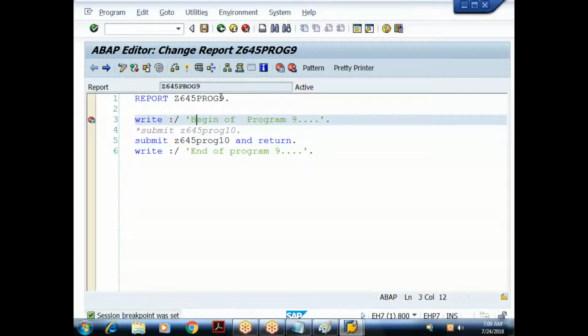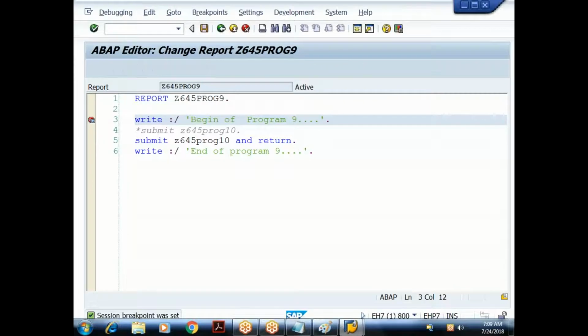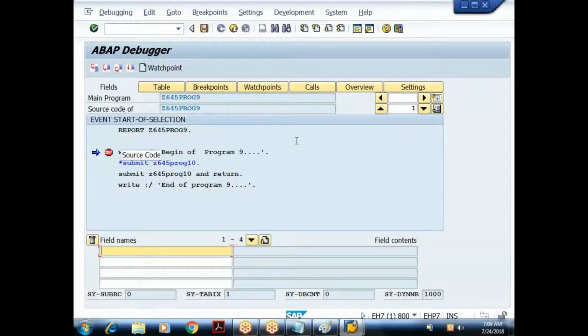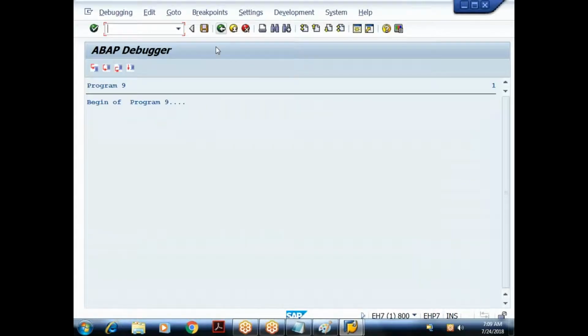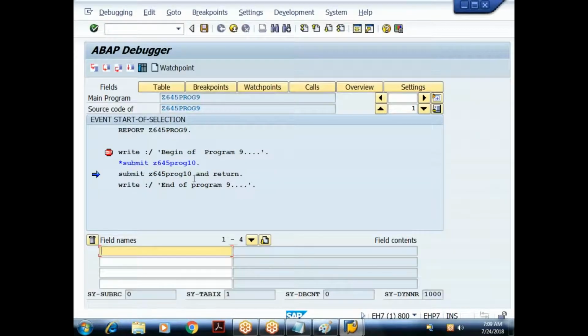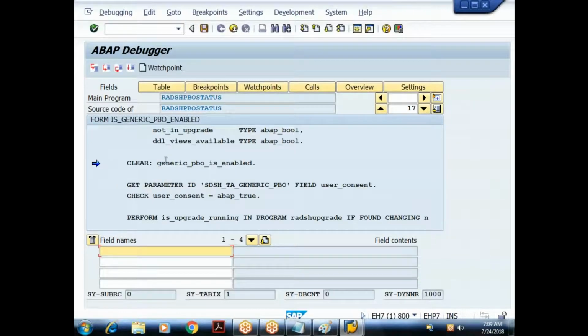Let me quickly debug this once again. I'll put the breakpoint in my 9th program on the first line. I'll say F8, done. Begin of program 9, F5. It has executed that, so I got begin of program 9. Then I said submit 10 and return, so control goes to the target program. I'll say F5. Just to come out of the standard program, say F7, done.